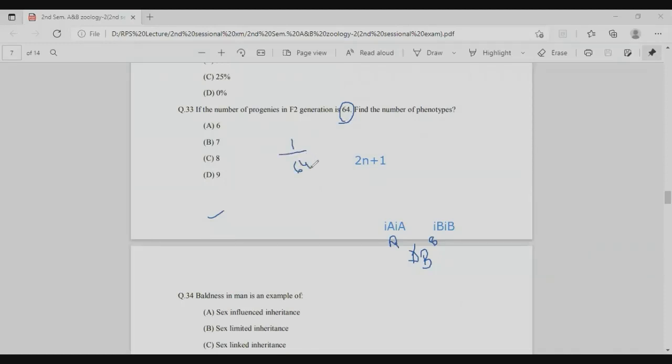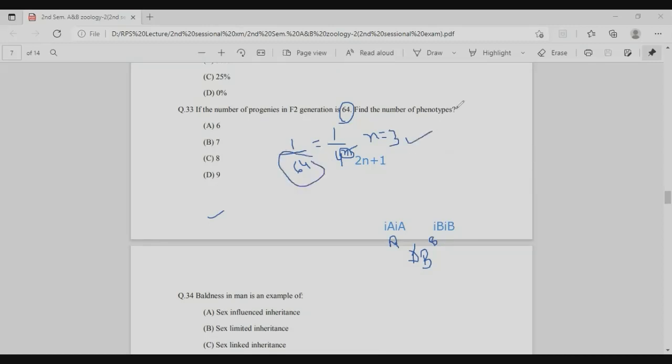Is equal to 1 by 4 power n, where n is the number of genes. So n is 3. When n is 3, it becomes equal to the total number of offspring, that is 64. So the total number of genes is 3.